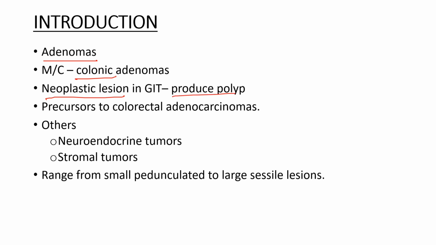Remember, these polyps are precursors to colorectal adenocarcinomas, and also precursors to other tumors like the neuroendocrine tumors, for example MEN1 and MEN2 syndrome, stromal tumors, other metastatic cancers and lymphomas also. These can range from small pedunculated to large sessile lesions.